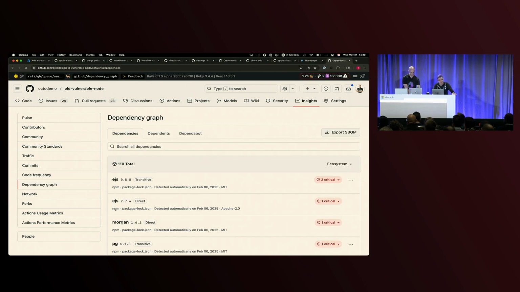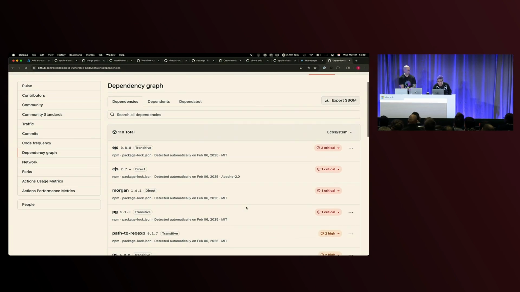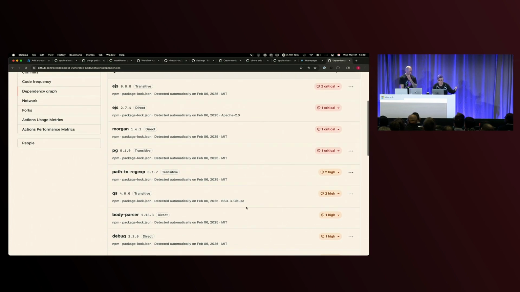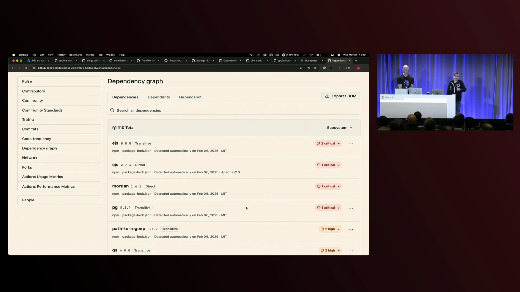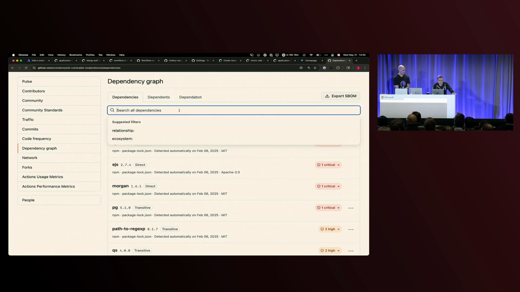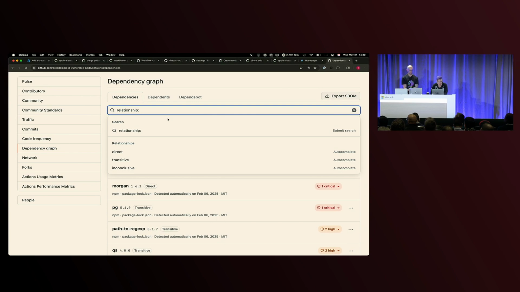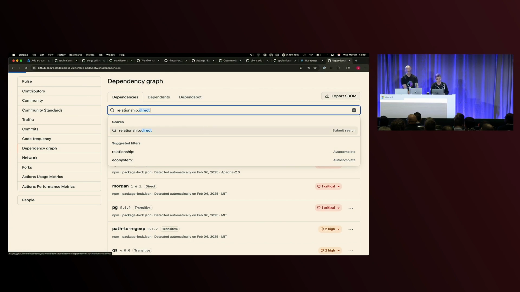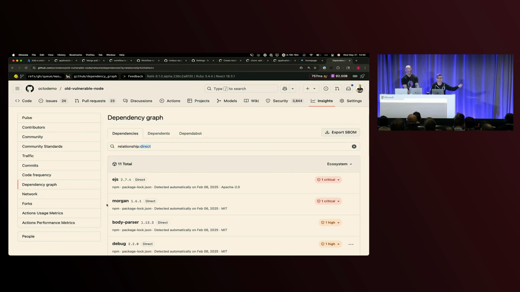And this part is really cool because this is a new feature that the team just released. And this is, again, thinking of how you can tie this into models, but looking at this one repo, I have 110 dependencies, and the top ones that I can see right now are anywhere from critical to high. That sounds terrible, but do I have control over all this? We added a new feature where we can also filter now by relationship. We can filter either by direct, by transitive, or inconclusive. If I search by direct and I hit enter, that 100-something filters down to 11. So now I can filter down the noise.